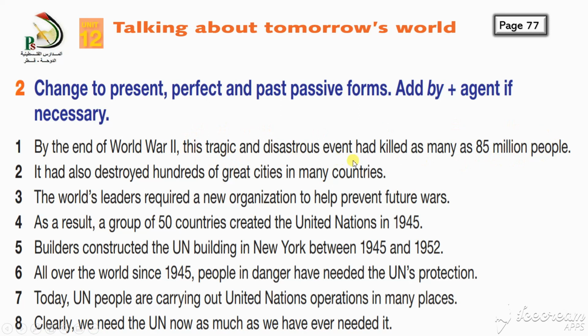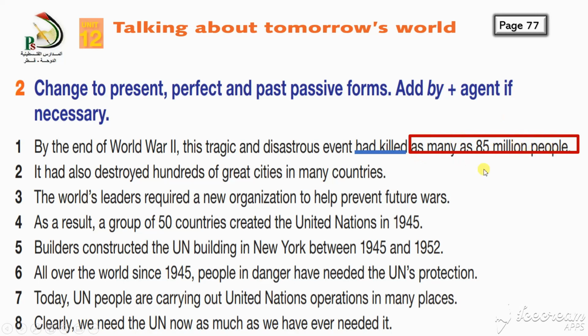Okay. First of all, I told you that if you see the sentence, quickly underline the verb. What is the verb? Had killed. So the object that is following the verb will be the subject of my passive. What is following this verb? Had killed. Yes, as many as 85 million people.